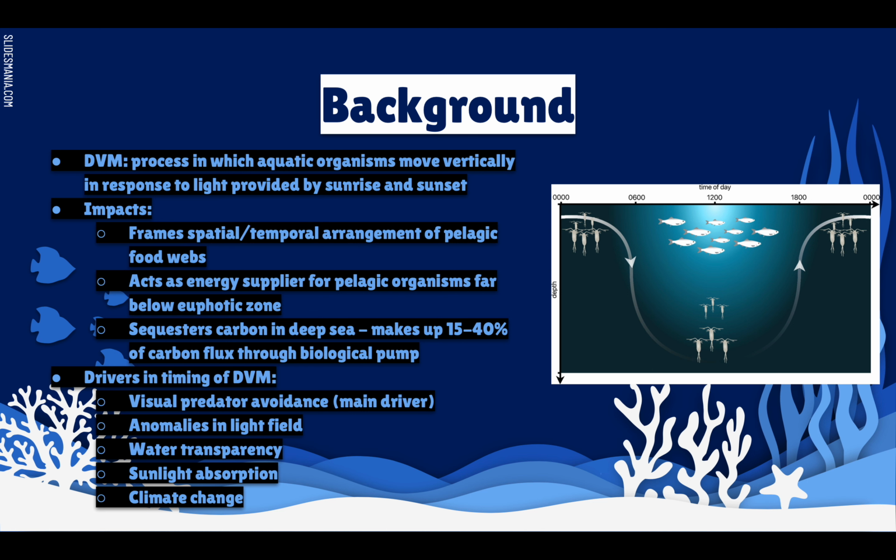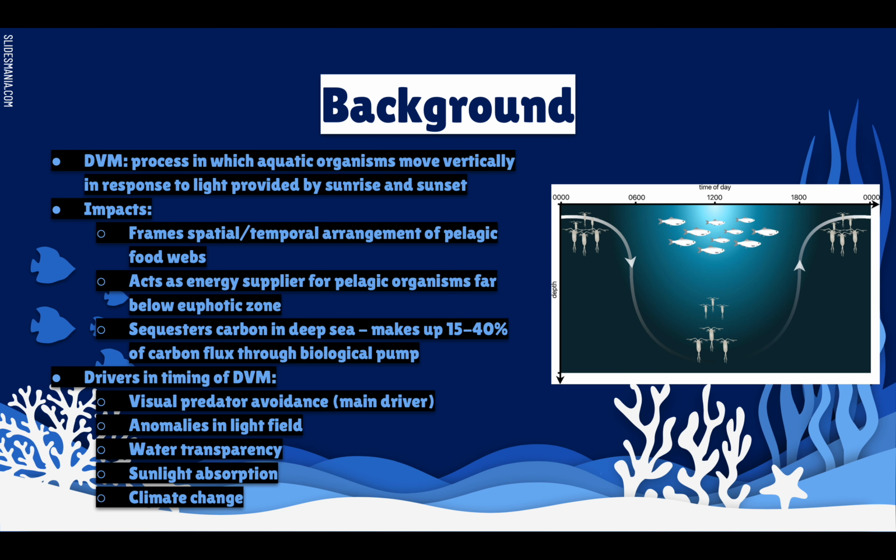DVM is a process in which aquatic organisms move vertically in response to the amount of light provided by sunrise and sunset. Some impacts it has are it frames the spatial and temporal arrangement of pelagic food webs. It acts as an energy supplier for pelagic organisms far below the euphotic zone, and it sequesters carbon in the deep sea, and this makes up about 15 to 40% of the carbon flux through the biological pump.